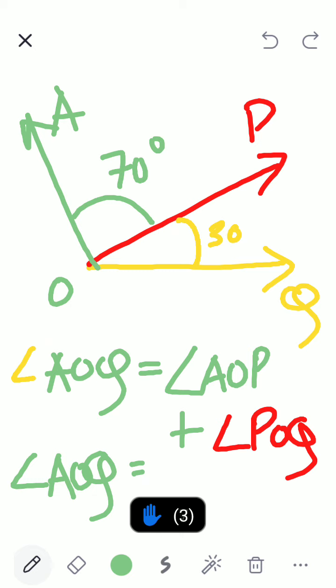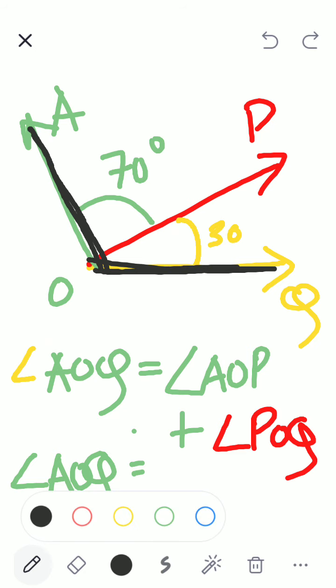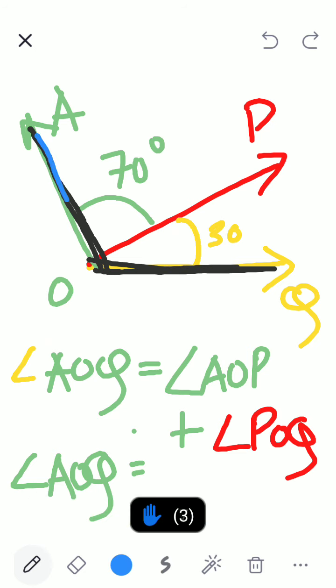What is angle AOQ? Children, look. Now I'm marking it with black. Angle AOQ is this. It is nothing but this plus this angle. So how much is this and this? 70 plus 30.